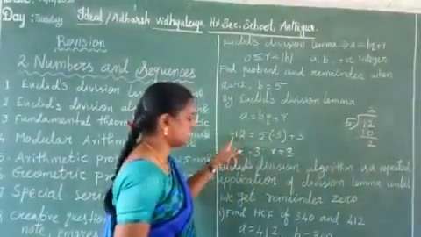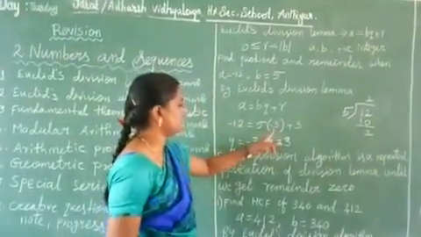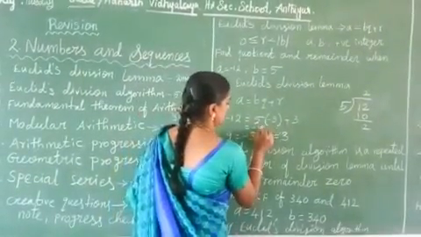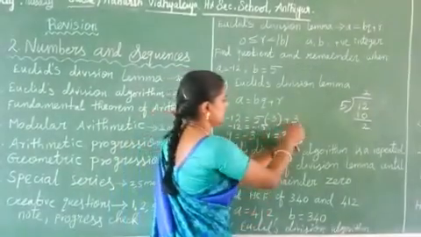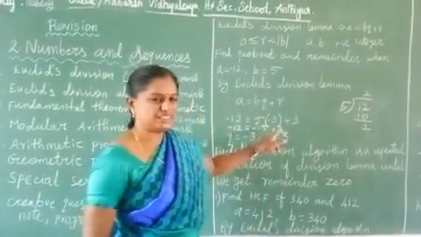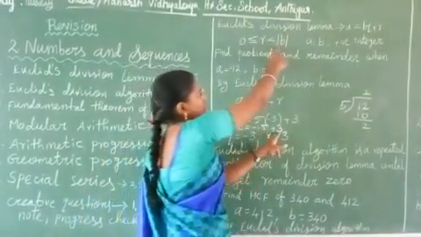But here it is a negative value. So is it possible? No. So apply 3 times. 5 threes are 15. Here minus 12. So is it possible? Yes. Minus 15 plus 3 is minus 12. So r is a positive value.